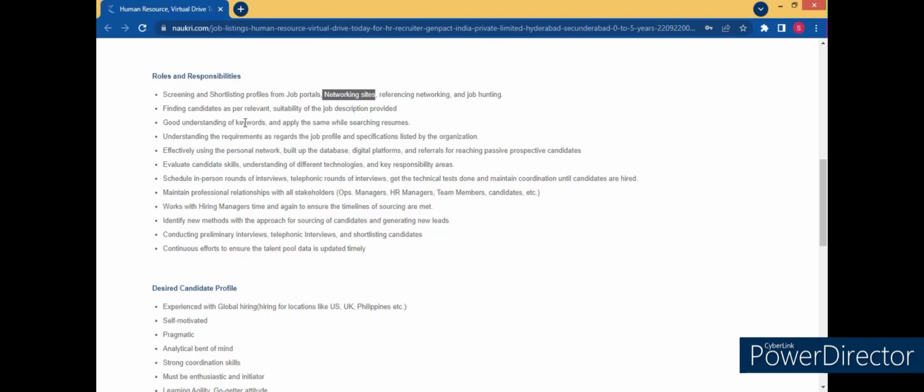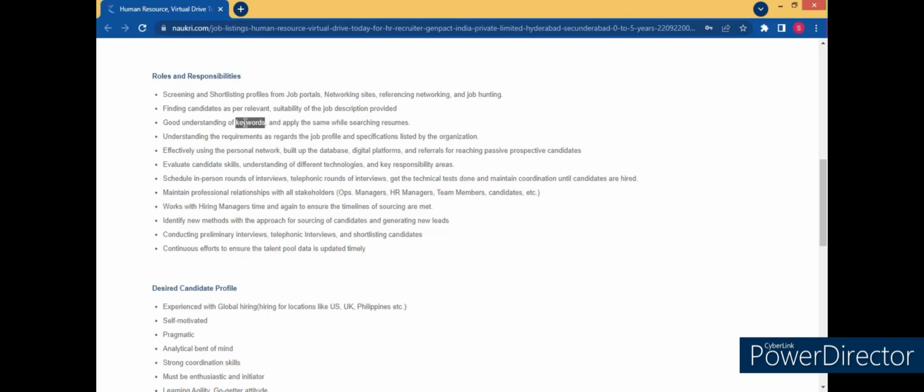Then keywords. Over here you'll have a question related to the keywords. Do you know what keywords are when you're searching for resumes in job portals? We can use the example we have shown you in the training. You can quote one example whichever comes to your mind.